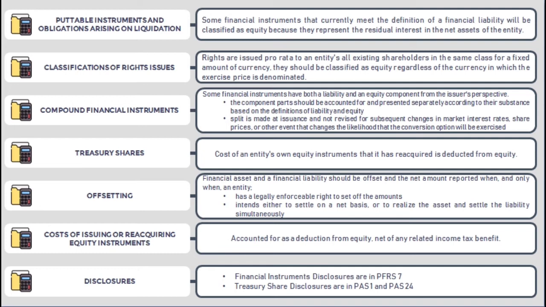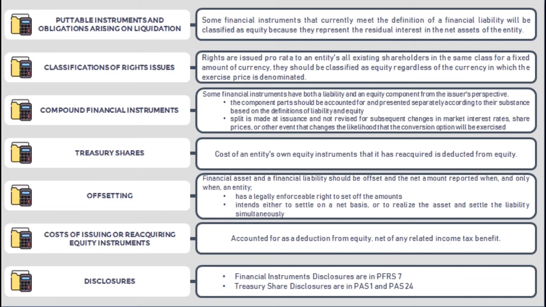As a result of the amendments by the International Accounting Standards Board with regards to PAS 32 and PAS 1 Presentation of Financial Statements, with respect to the balance sheet classification of putable financial instrument and obligation arising only on liquidation, some financial instruments that currently meet the definition of a financial liability will be classified as equity because they represent the residual interest in the net assets of the entity.